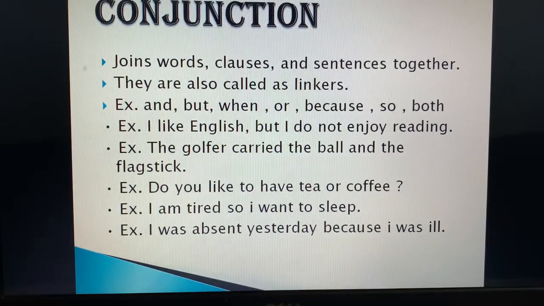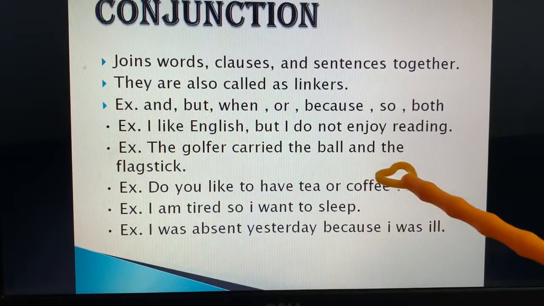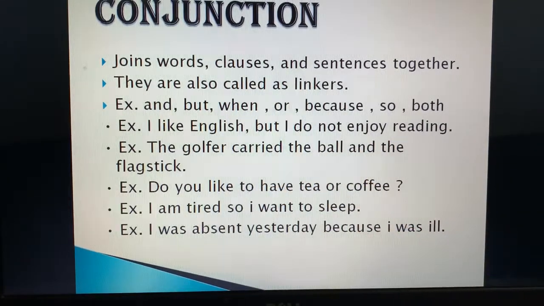The golfer carried the ball and the flagstick. One sentence is the golfer carried the ball, another is the golfer carried the flagstick. Now how are we going to join it? By using the conjunction and. The golfer carried the ball and the flagstick. Next is, do you like to have tea or coffee? Again, it is joined by the conjunction or. Where there is a choice, we use the conjunction or.